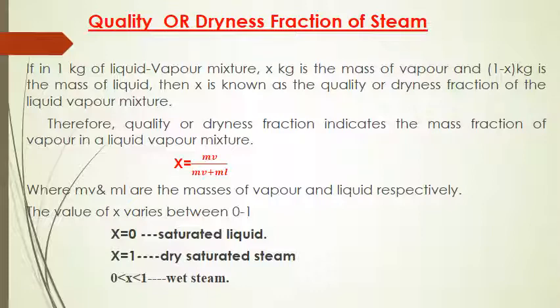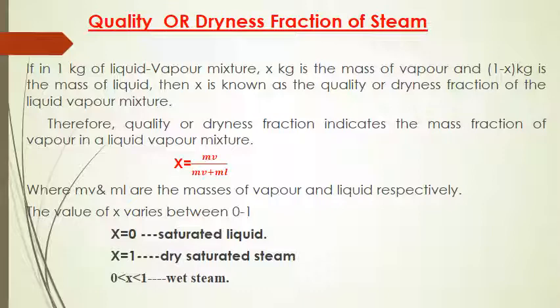Overall, the dryness fraction represents how dry the steam is. If you want to call steam better quality steam, the moisture content will be very less, which means the dryness fraction will be more. Therefore, quality or dryness fraction indicates the mass fraction of vapor in a liquid vapor mixture.